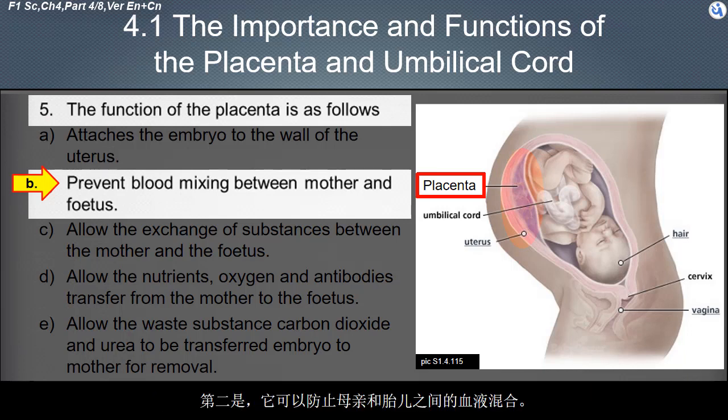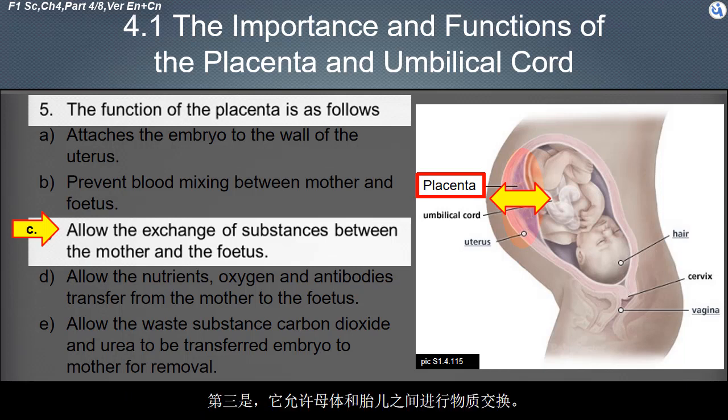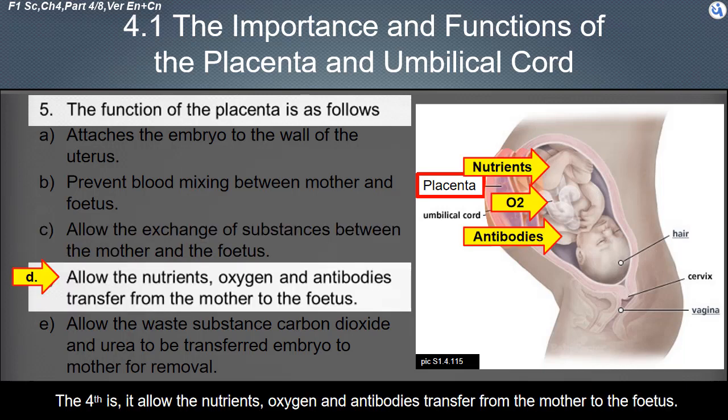The third is, it allows the exchange of substances between the mother and the fetus. The fourth is, it allows the nutrients, oxygen, and antibodies to transfer from the mother to the fetus.